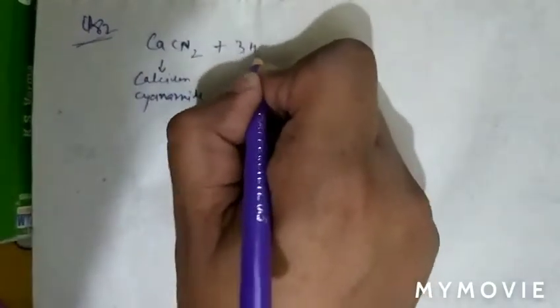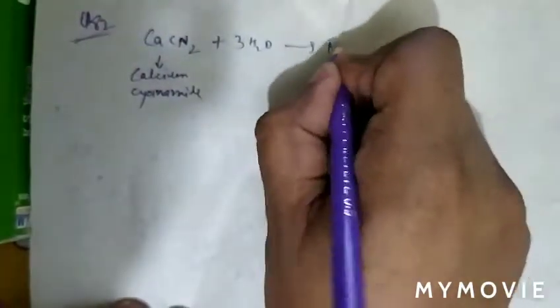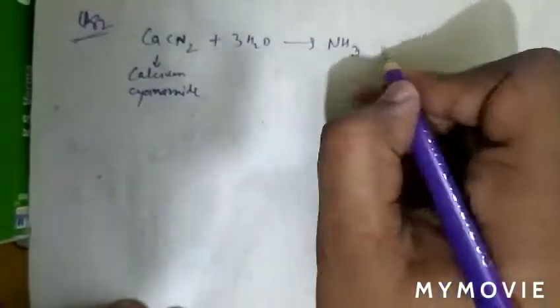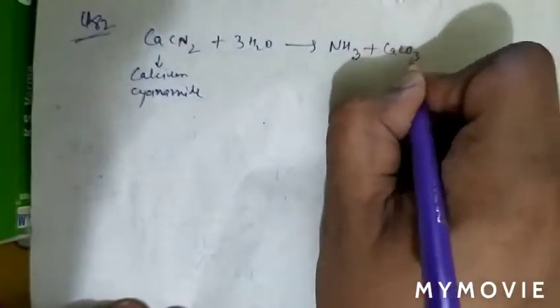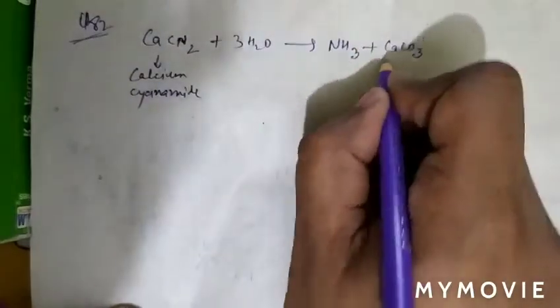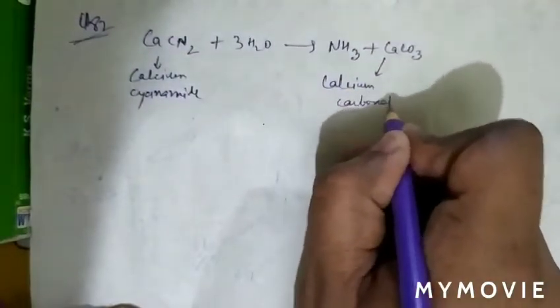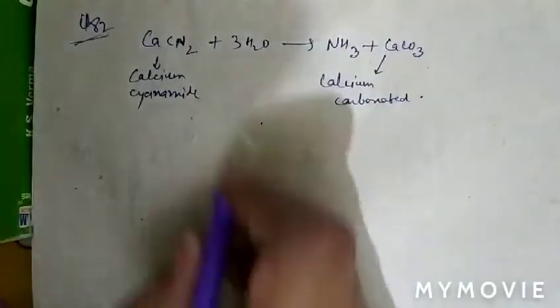As we know that calcium cyanamide, when it reacts with steam, it liberates ammonia gas with calcium carbonate. So question number 82, option A is correct.